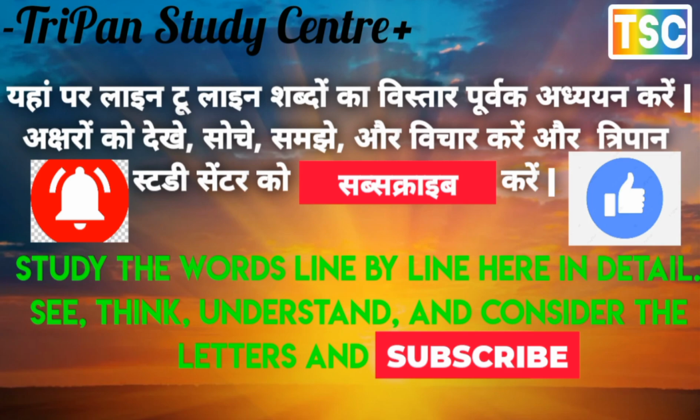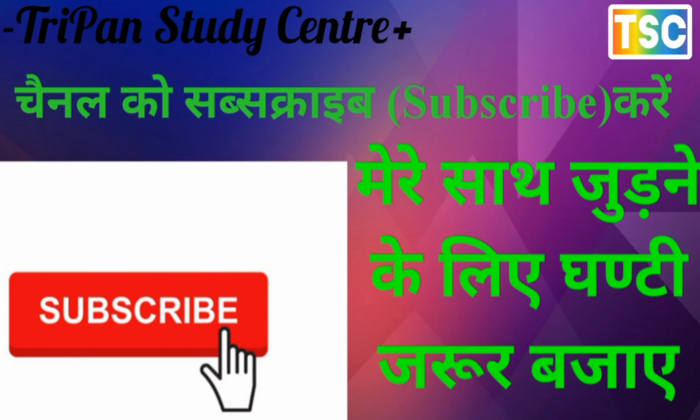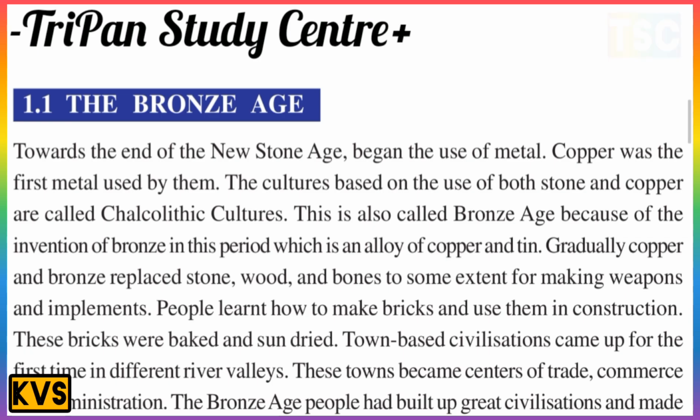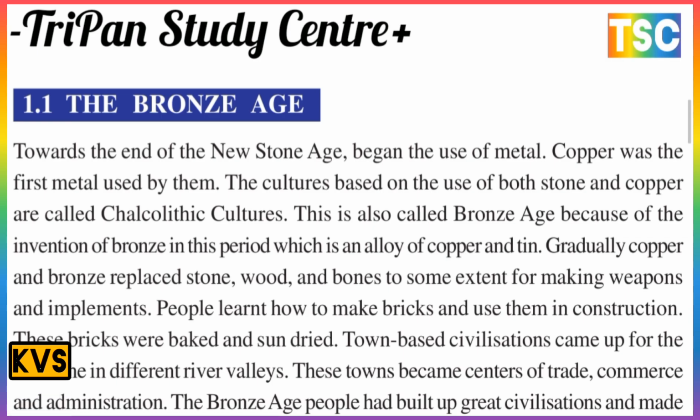Today we are going to do the chapter of social science, highlighting each and every point of it. Let's see what our topic today is: the Bronze Age, which is the most important here. Toward the end of the New Stone Age, people began to use metal. Copper was the first metal used by them. There is a UPSC examination question that is important.